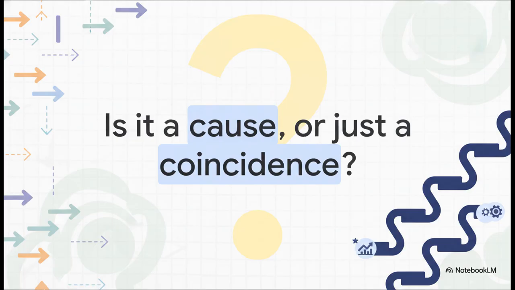So as we wrap up this explainer, I really want to leave you with a final thought. The next time you're reading an article or someone pitches you a super compelling data trend, take a step back. Ask yourself, am I looking at a true cause here, or is this just a coincidence? Are there hidden confounding variables lurking in the background? I hope you're leaving today as a much smarter, more critical consumer of data, ready to push past the mere correlation and demand the true cause.